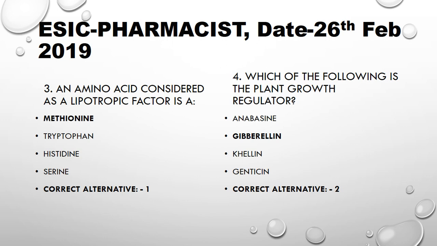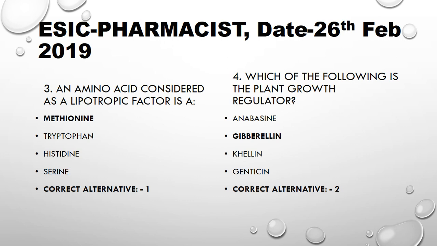An amino acid considered as a lipotrophic factor promotes or encourages the export of fat from liver, and they describe action of choline in prevention and treatment of fatty liver. Methionine is an essential amino acid and major lipotropic compound in humans. Where estrogen levels are high, the body requires more methionine. Estrogen reduces the bile flow through the liver and increases bile cholesterol level. Methionine helps deactivate the estrogen.